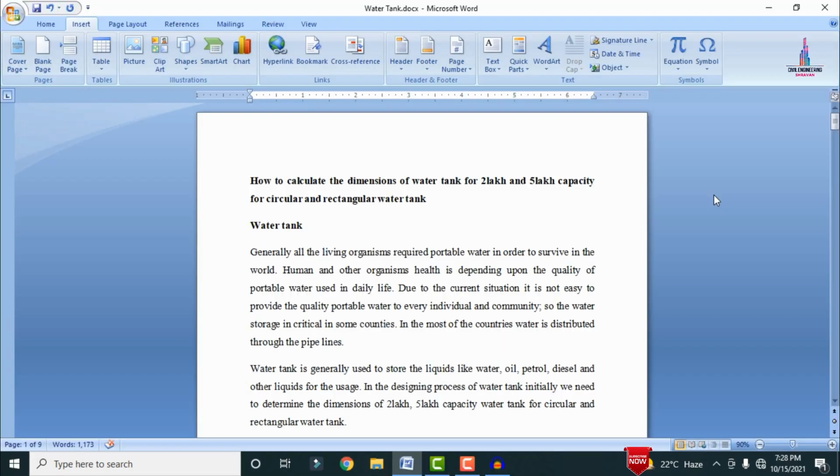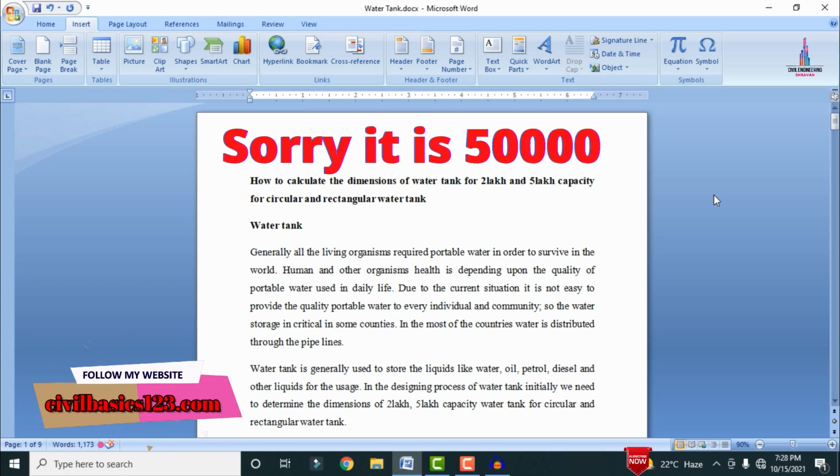In this video lecture, I will explain how to calculate the dimensions of a water tank, for the circular one as well as the rectangular one, with 2 lakh capacity as well as 5 lakh capacity. Basically, the capacity of the water tank depends upon the population. If 500 people are living in that area, we need to multiply that value by 100. Why? Because 100 is the maximum amount of water utilized by a person in a day.